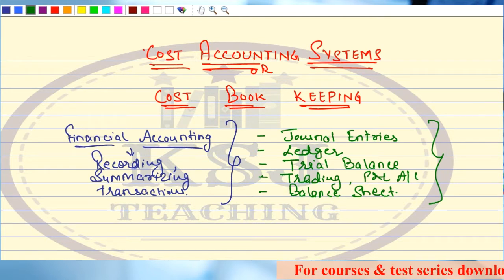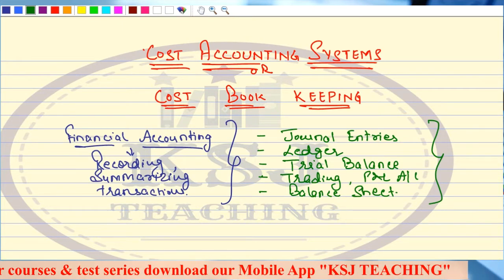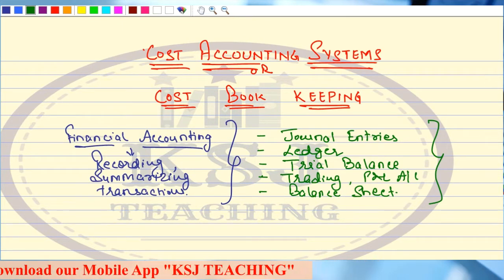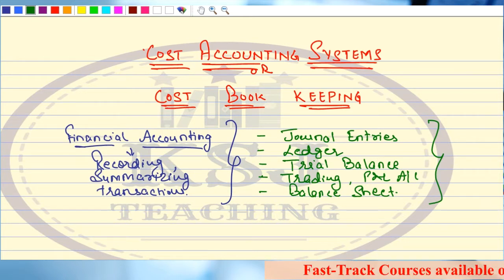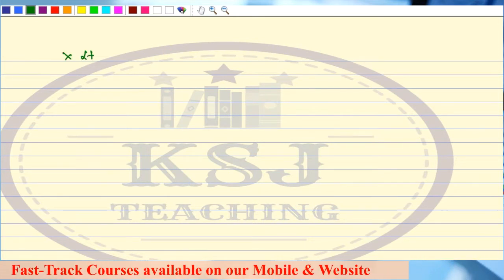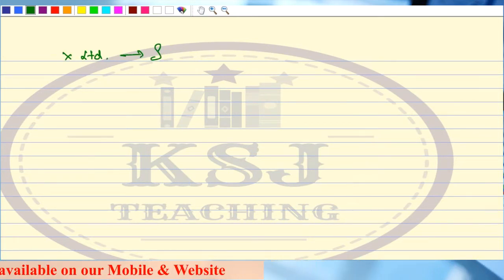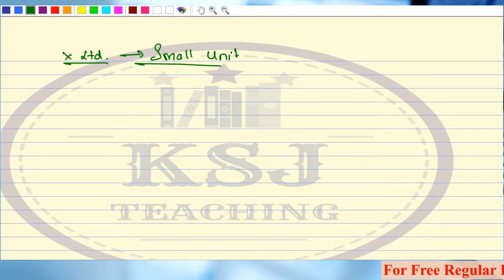Now, what is meant by cost accounting systems or the cost bookkeeping? See, as the name suggests, one thing is very much clear, that we are going to record certain transactions in the books. Why are we going to record? Because we cannot remember each and every transaction. What happens in small factories? Say X Limited is a small unit, right? It is a small unit. In X Limited, a small unit, the number of transactions will be less overall.